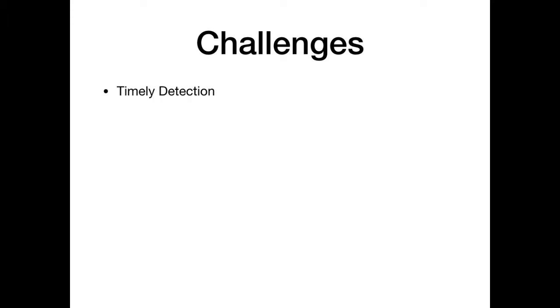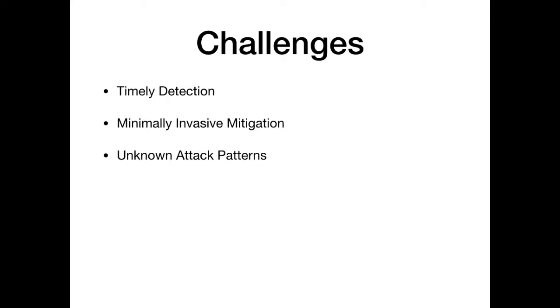Now let us take a look at some of the challenges that make DDoS attack detection and mitigation so difficult. The first challenge is timely detection. We need the attack to be detected in minimum time while satisfying a false alarm constraint. The second challenge is minimally invasive mitigation. The attack should be stopped without any interruption to service to nominal users. The third challenge is unknown attack patterns. We need the IDS to detect unknown or previously unseen attacks. The fourth challenge is scalability. The IDS should be able to scale well so as to account for millions of devices as well as not